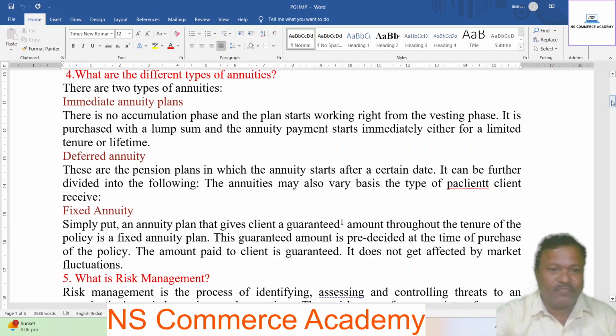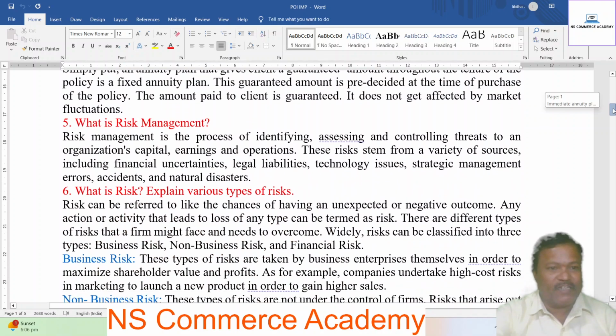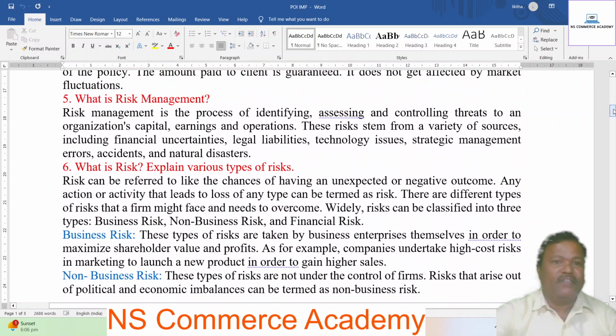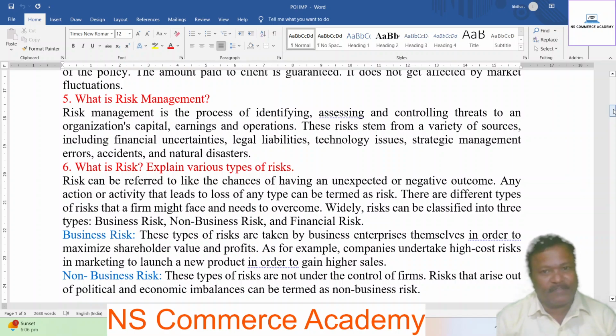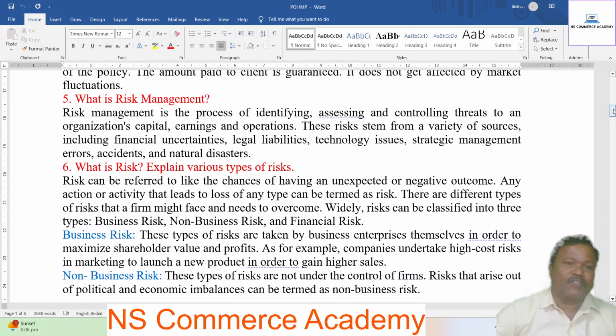Next, fifth question, what is risk management? Risk management is the process of identifying, assessing, and controlling threats to an organization's capital, earnings, and operations. These risks stem from a variety of sources, including financial uncertainties, legal liabilities, technological issues, strategic management errors, accidents, and natural disasters.